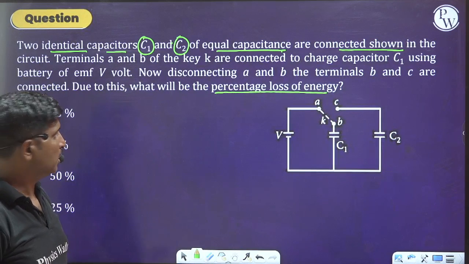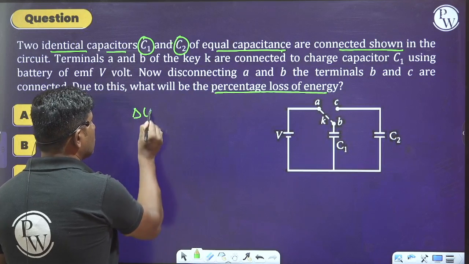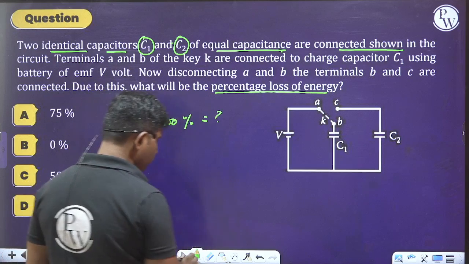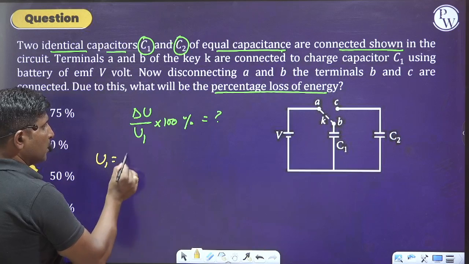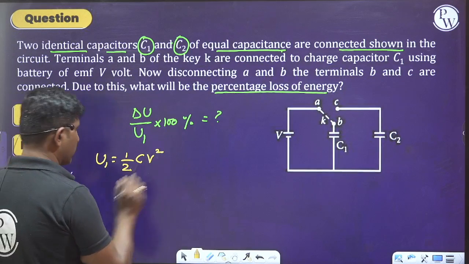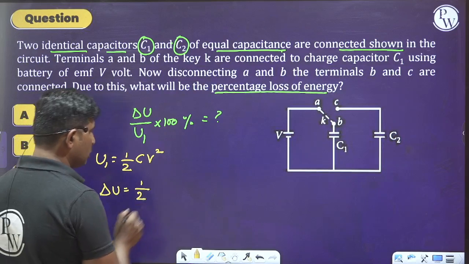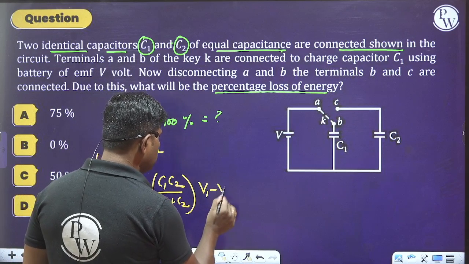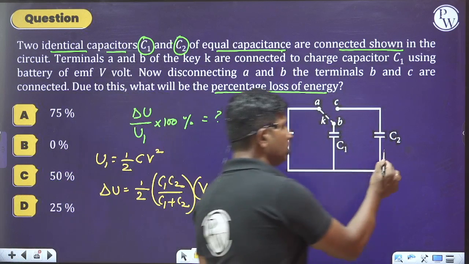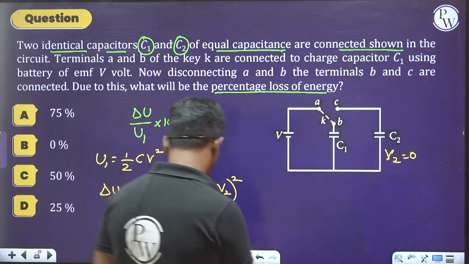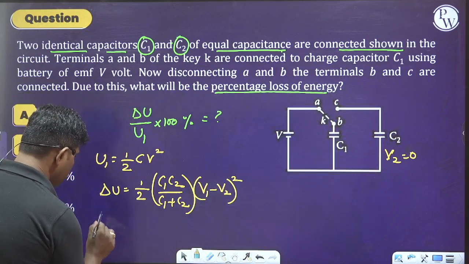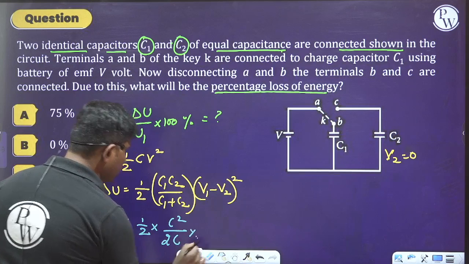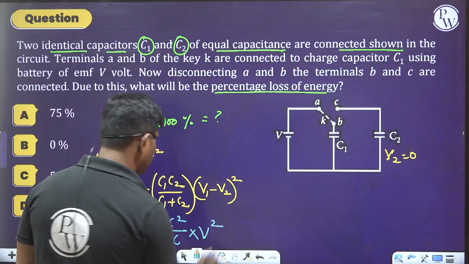Okay, so they are asking for the percentage loss. That means you can say delta U divided by U1 into 100%. So how can we do this? U1 value is half C V square, and delta U is equal to half into C1 C2 divided by C1 plus C2 into V1 minus V2 whole square. So V2 is equal to 0. So whenever we do this, delta U becomes equal to half into C square divided by 2C into V1, which is V square, V2 is equal to 0.